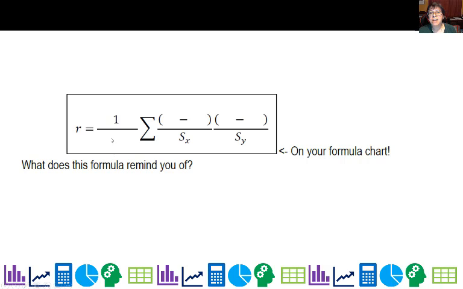Now, you can actually calculate correlation. This is the formula. Now we have n minus 2, which has something to do with degrees of freedom. You take the deviation from the x average and the deviation from the y average, take those products, and divide by the standard deviation. So we can actually calculate R. I'm not going to make you do it that way, but you can.